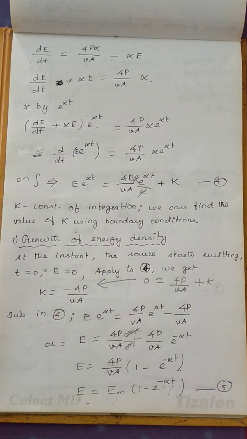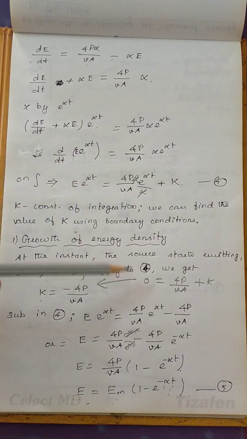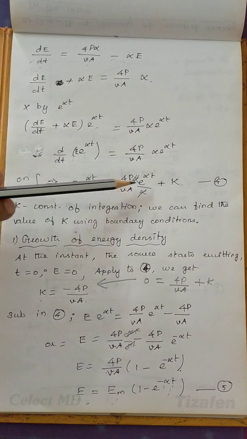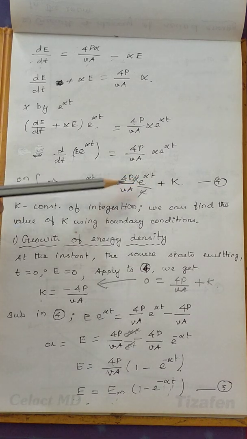Apply it to equation 4. At t equal to 0, E is equal to 0, so the whole term will be 0. Then 4P by VA, e power 0 is 1, so 4P by VA alone plus k is there.